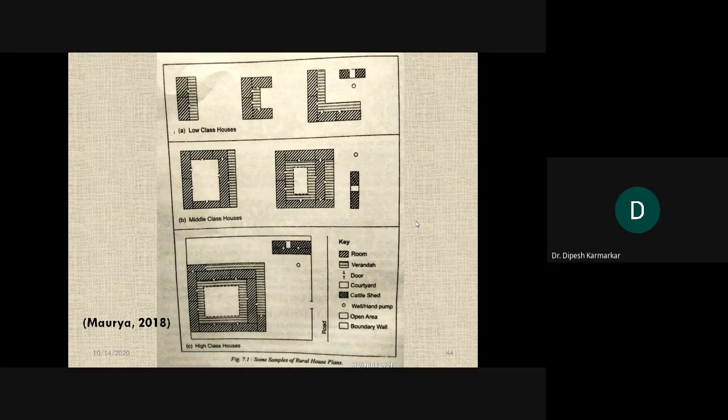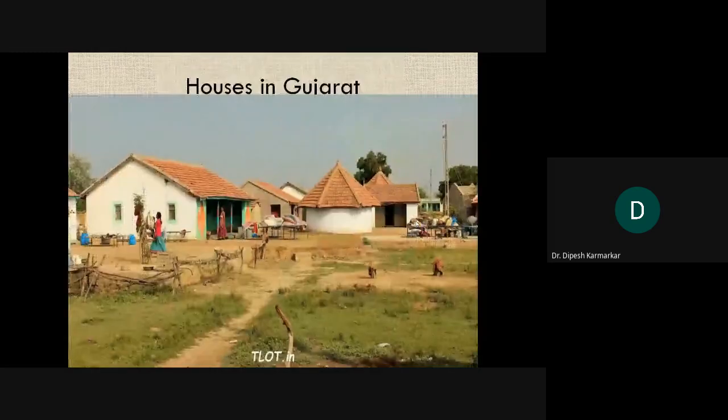Or a high class house, if you observe, then there are multiple rooms, many more rooms, different kinds of verandas. Even the cattle shed is very big. Okay, and there are a lot of open areas and a lot of bigger angan around. Okay, so you can see these are some examples of house plans, and obviously these are only examples. There are innumerable variations in these plans or structures.